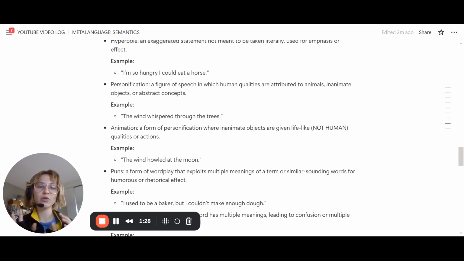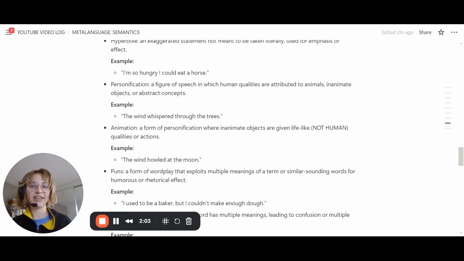Personification. Human qualities are attributed to animals, inanimate objects, or abstract concepts. So this is a little bit complicated, personification and animation, but personification has the word person in it. It's when innately human attributes or activities are ascribed to an animal or something else. So the wind whispered through the trees. Animals don't whisper, that's an innately human thing. Whereas howling is much more of an animal or wolf thing.